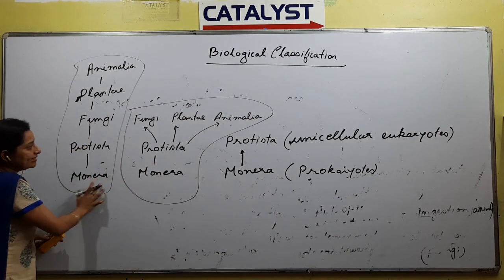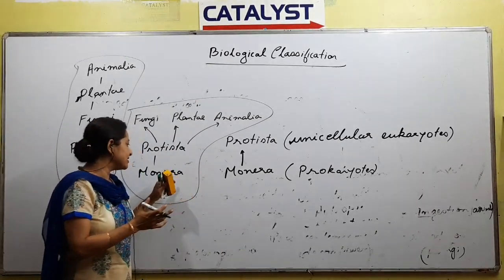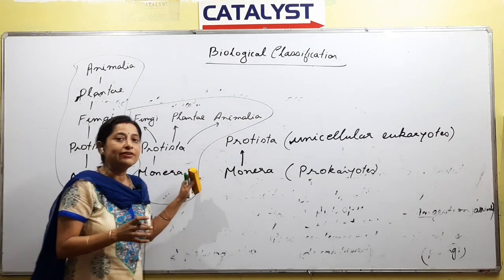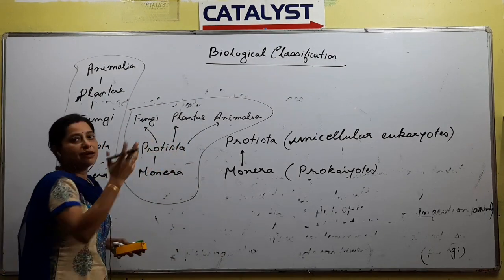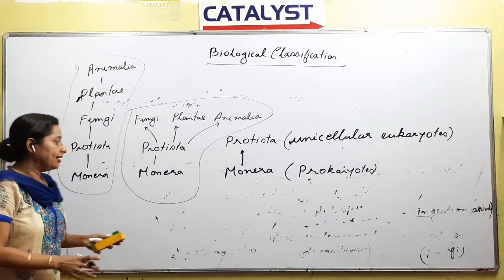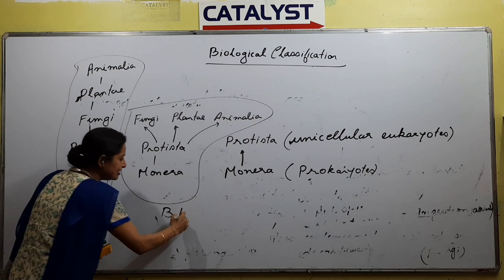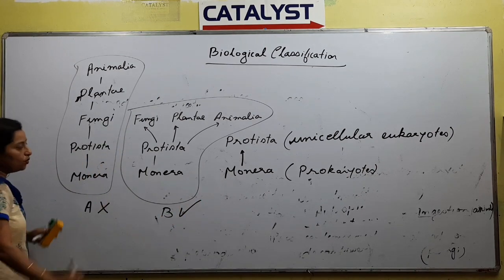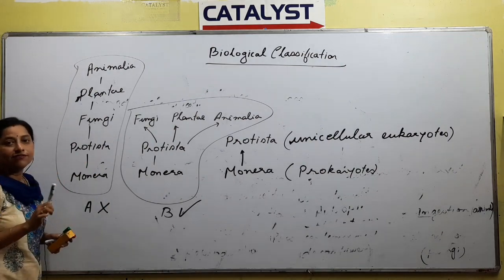Here there are five kingdoms. The ancient kingdom, we remember the prokaryotes, and that is the kingdom of Monera. Now we know 5 kingdoms have been given by Whittaker. Which way of representation is correct? B is always correct and A is wrong. Why is this wrong? Because we know from Monera, Protista has evolved, that is correct.